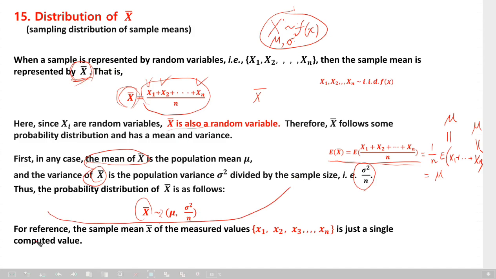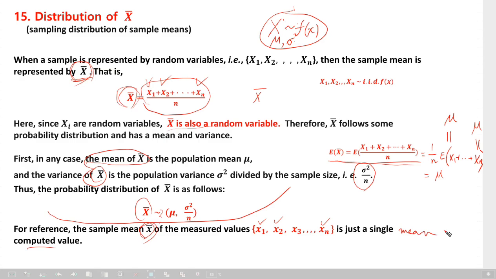Okay, for reference, sample mean x bar of measured values, real values, small x1, small x2, small xn, then we get x bar from these values. We can calculate actually x bar. It's just a sample computed value. Or sample mean is just computed from data, right?